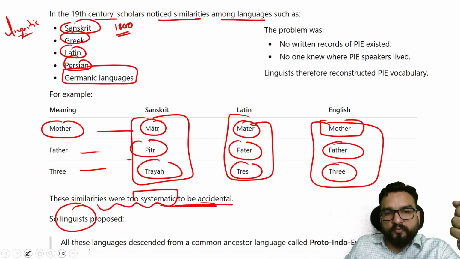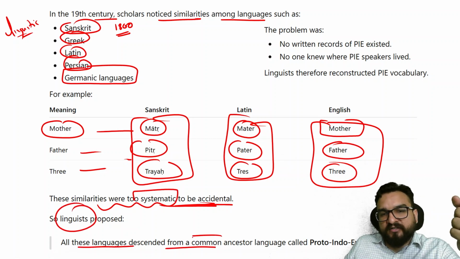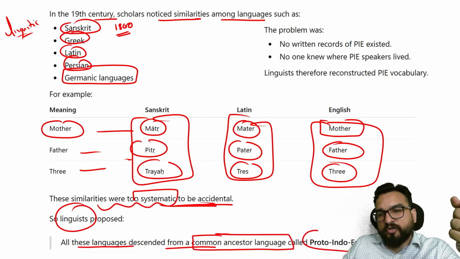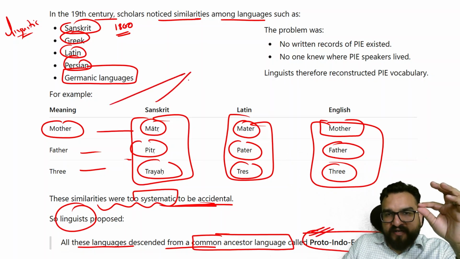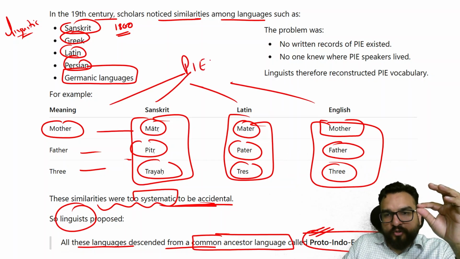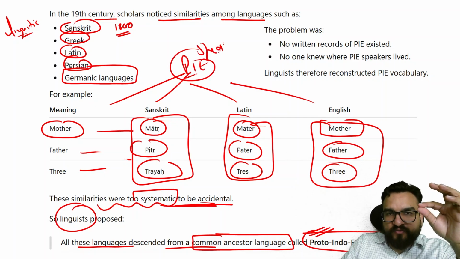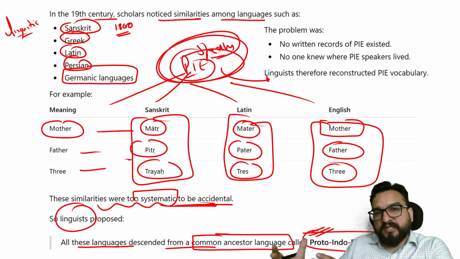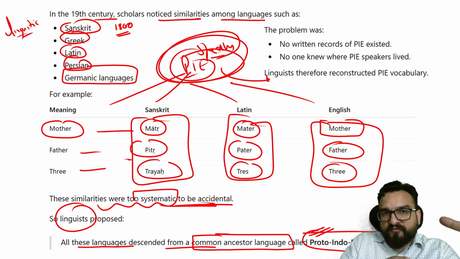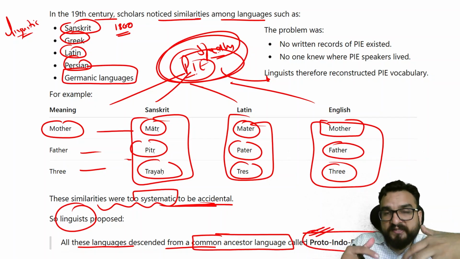So the linguists proposed that all these languages descend from a common ancestor language called Proto-Indo-European. There might have been a connection over here with the Proto-Indo-European speakers, and they have to be someone. Later on, with the archaeological findings and other findings, you will be seeing that we have termed them as Aryans, right?